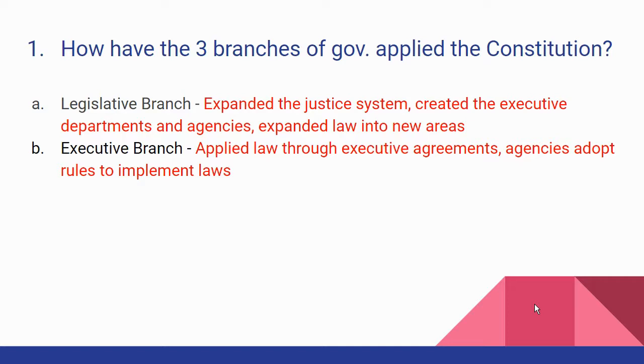There are some who say that they should not be able to do that. Congress should pass the laws they want, and then the agencies just simply implement those laws. But the way it's done now, Congress passes very vague laws most of the time, and then the agencies implement their own rules to do it. And so that gives the president some latitude to determine how the laws are going to be carried out. And then the judicial branch established judicial review, which is where they can decide whether a law or an act of government is constitutional or not.